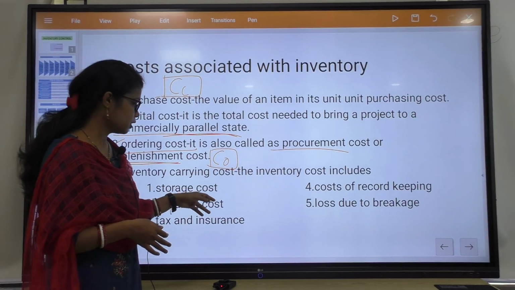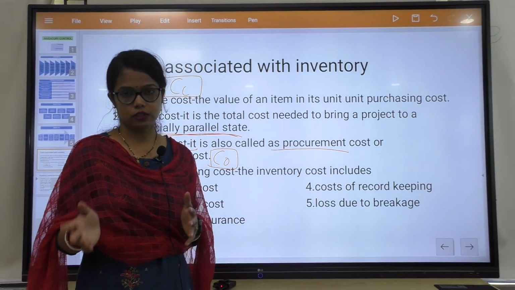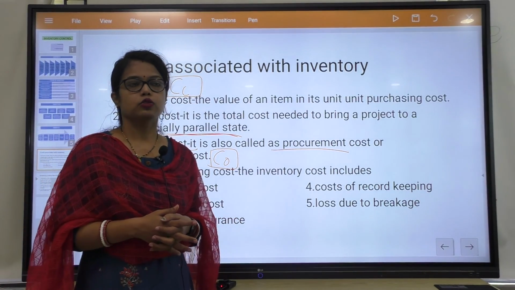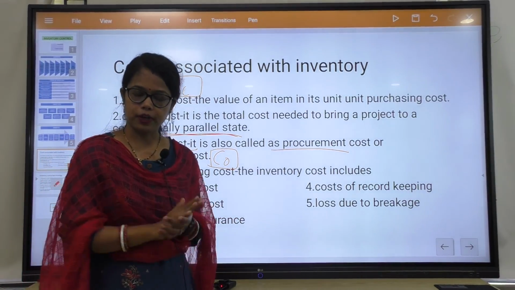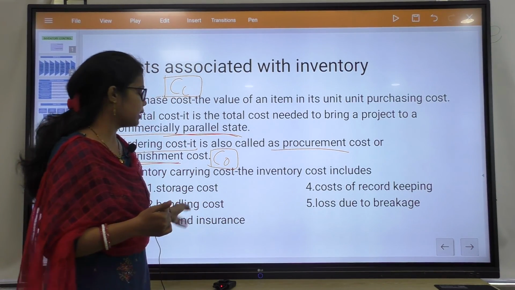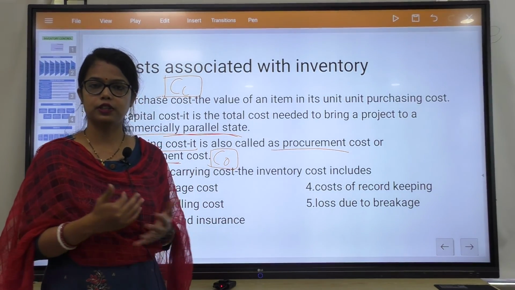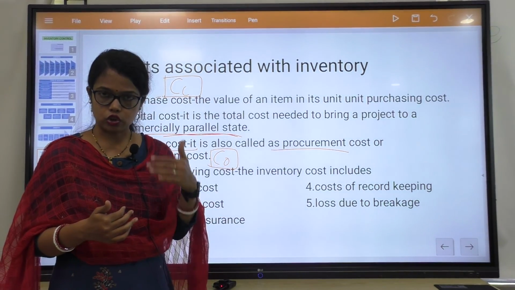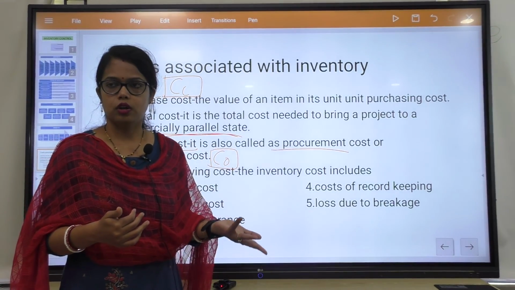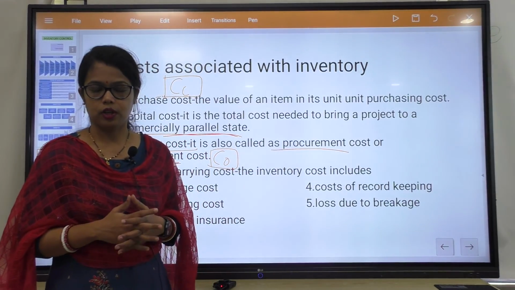Storage cost means the inventories are kept in stock in storage, so some costs are related to the storage. That is why those costs come under inventory carrying cost. Another is handling cost. When we are taking the semi-finished or finished product from the stock area to the inspection area or to the market, it should be handled in a proper manner.